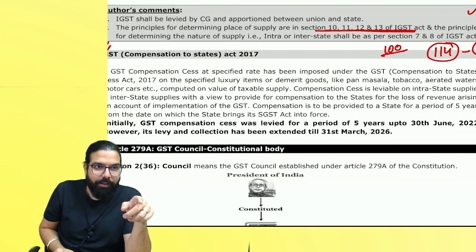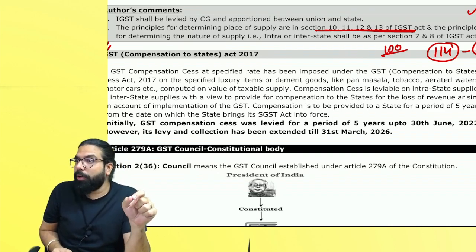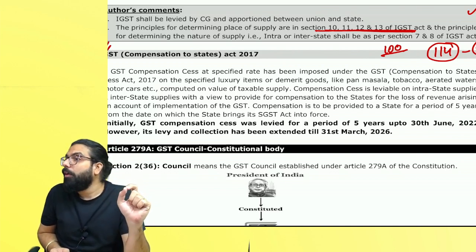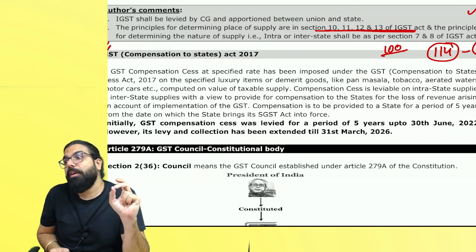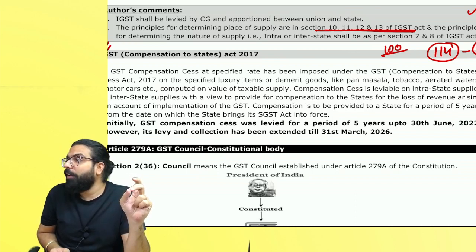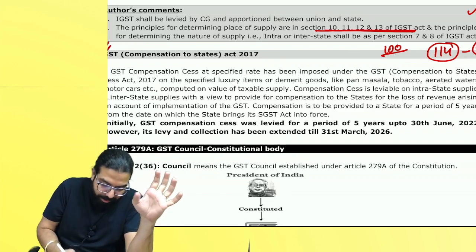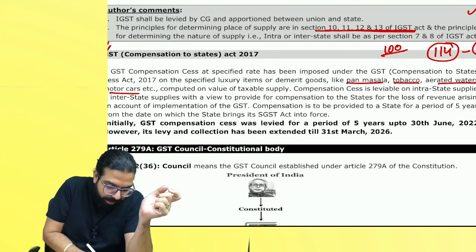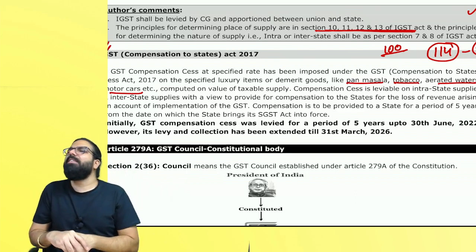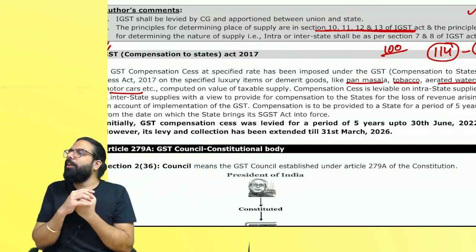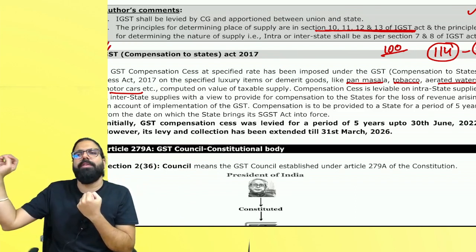Naveen, you drink. Arey, cold drink, Baba. Yes, no. On cold drink, whenever it is sold, aerated water, they go ahead and charge GST compensation cess. Luxury cars, tobacco, pan masala, etc. See here I have written pan masala, tobacco, aerated water, etc. They go ahead and collect GST compensation cess. You buy a luxury car, they will collect GST compensation cess. It will go to the central government. Whichever state is crying because of the coming of GST, they will give.